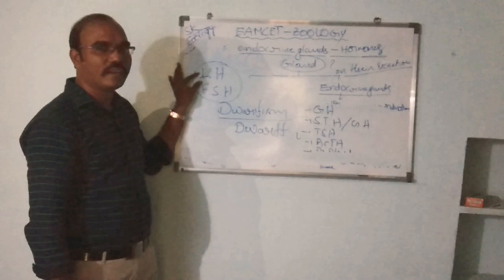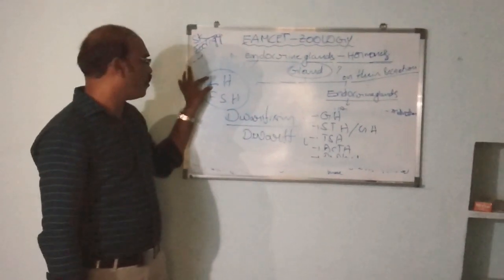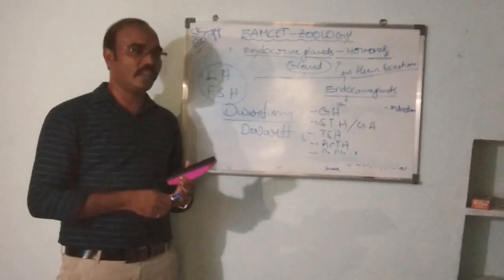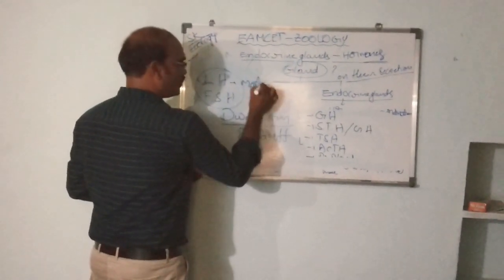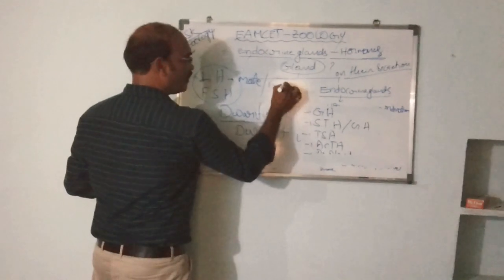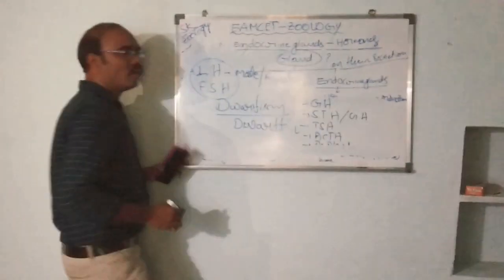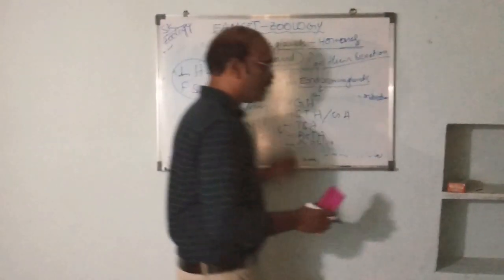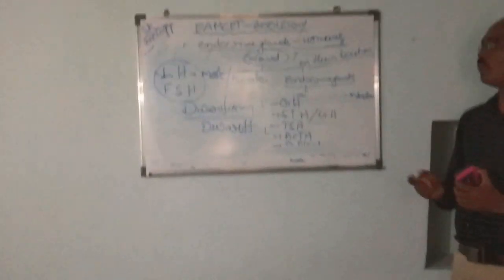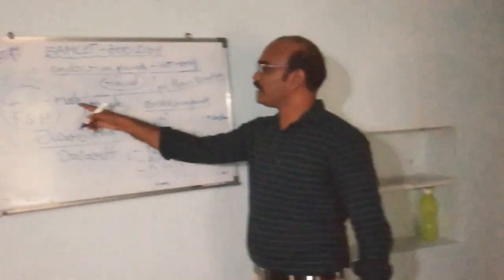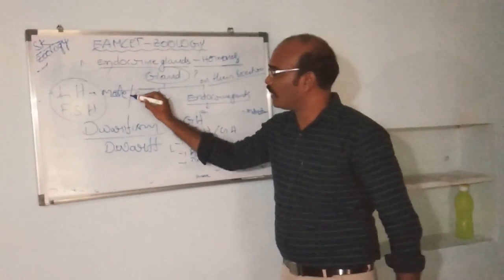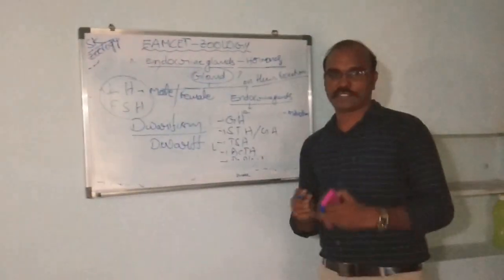Luteinizing hormone is used for ovulation, and these hormones are released in the male and female. Especially the luteinizing hormone is used for the growth of the testes.